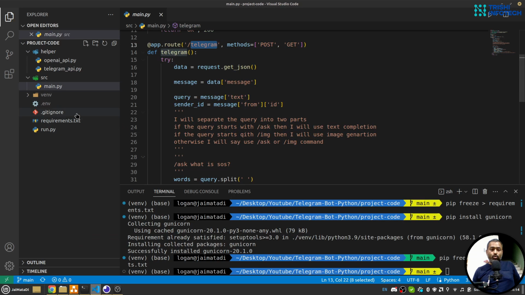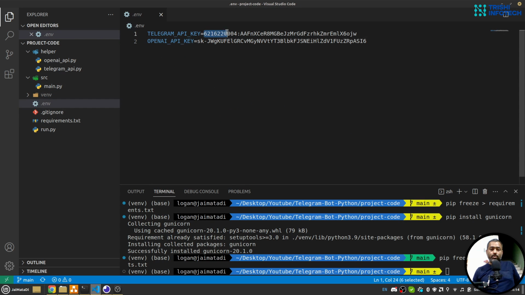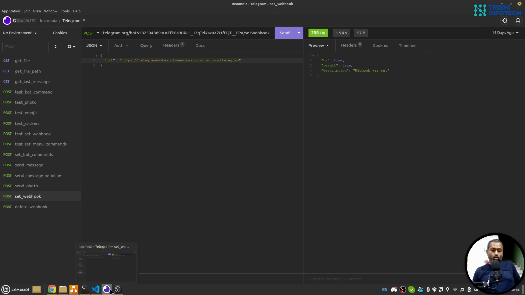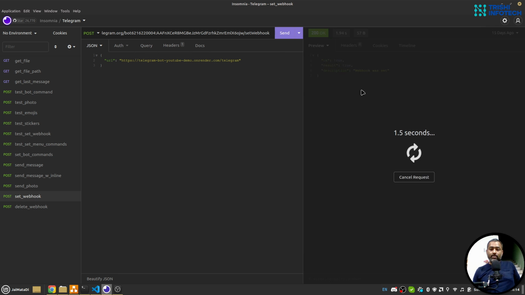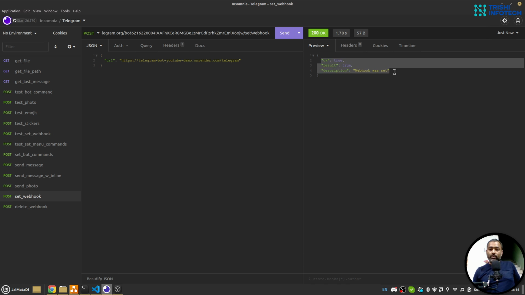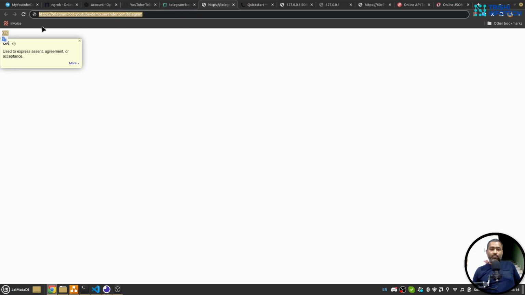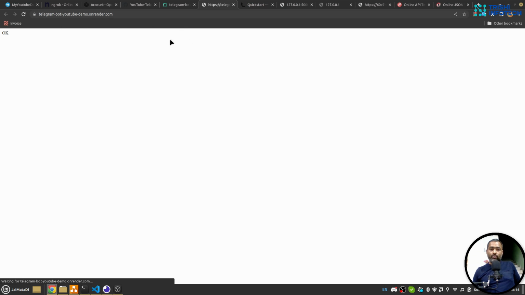I need to copy the bot API key. Now I'll copy that and I'll go here. So again, the URL is http API telegram.org bot followed by the API key. I'll remove the existing one. So this is my API key followed by set webhook. So when I hit this, hopefully we got true. So now if this says live, this is live.